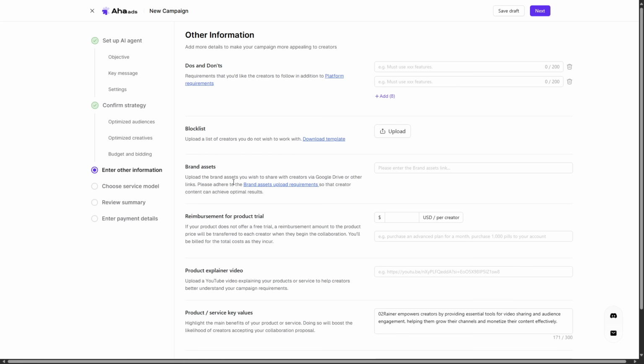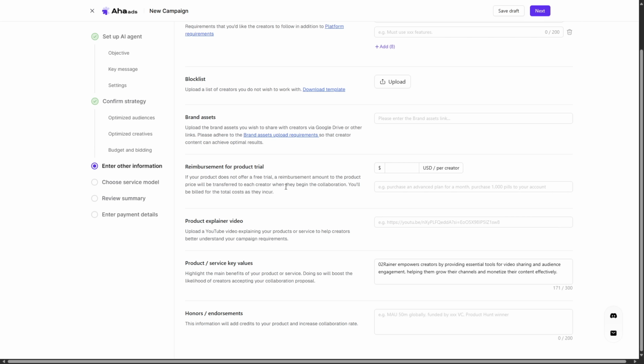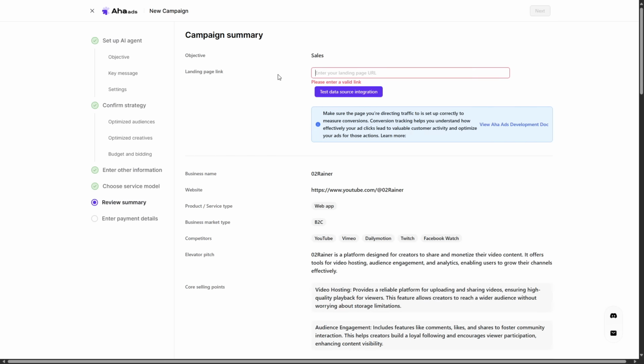And you've got the block list, brand assets, reimbursement for product trial, product explainer, product key values, honors and endorsements, just credits. But yeah, you can do manual placement, do it yourself, or automated placement, which we're going to do real quickly. Then put your landing page link in here and then test data source. And next you will enter your payment details.